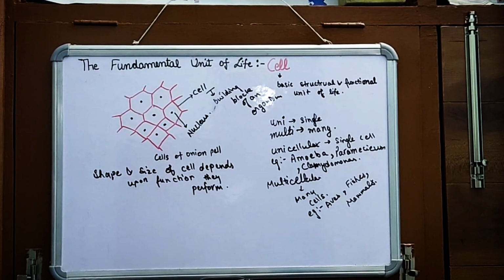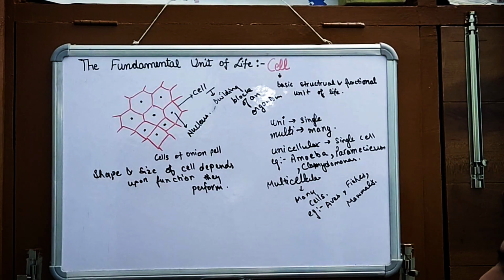Now we will be studying that the human body has a heart to pump the blood, a stomach to digest the food, and a pair of lungs to perform respiration. What are these organs made up of?